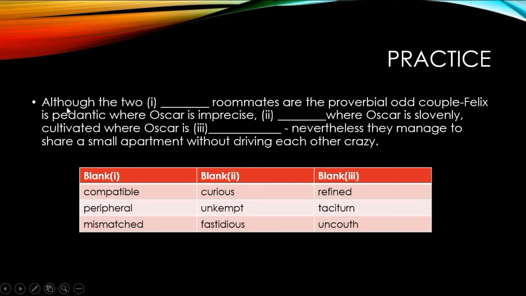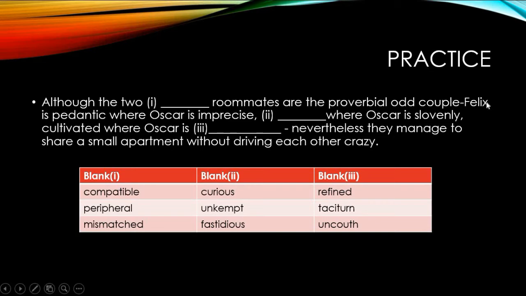Now let's see. The sentence begins with "Although the two blank roommates are the proverbial odd couple." So I get to know that we are talking about two roommates who are quite opposite to each other. I have two hints here: one is although, and the other is odd couple.